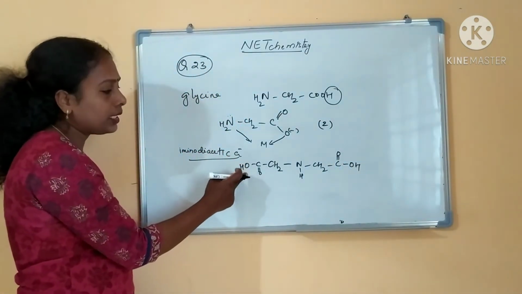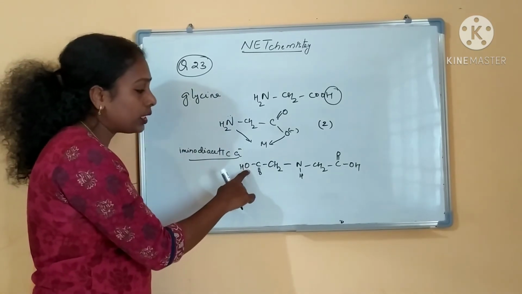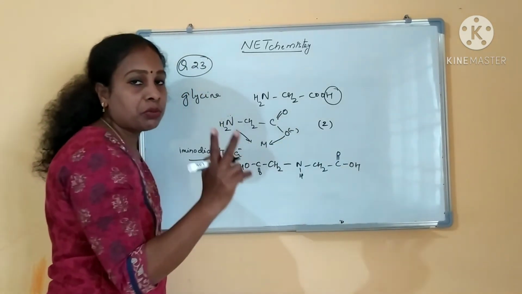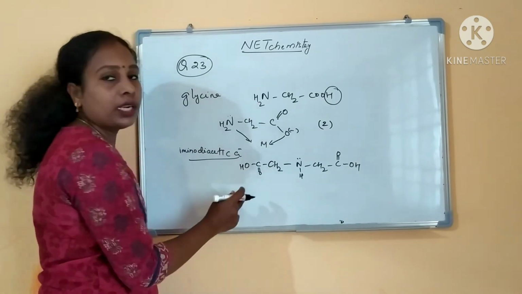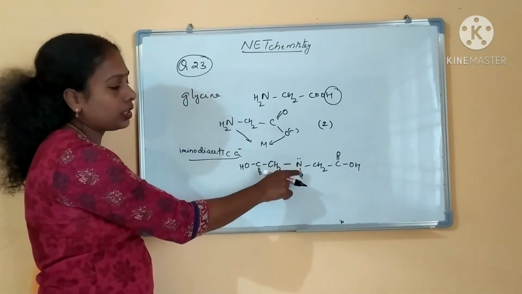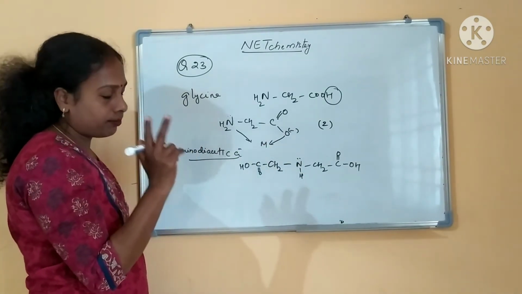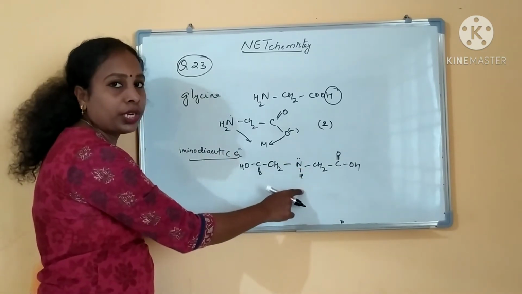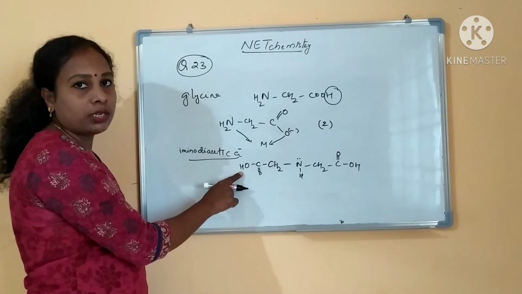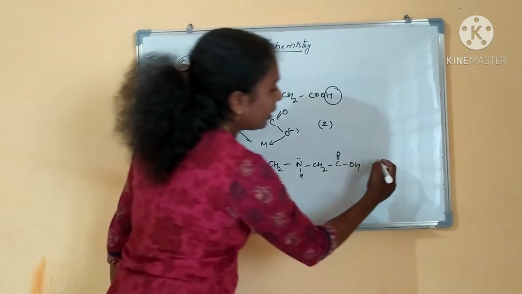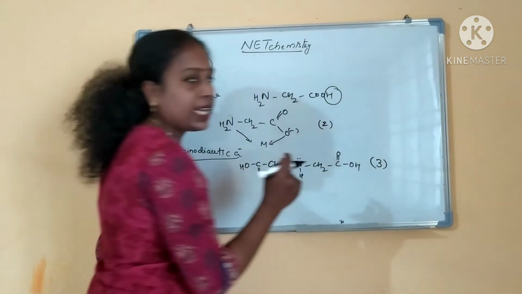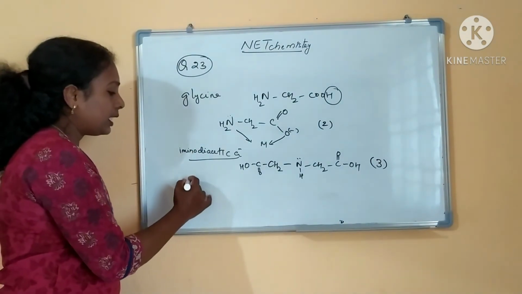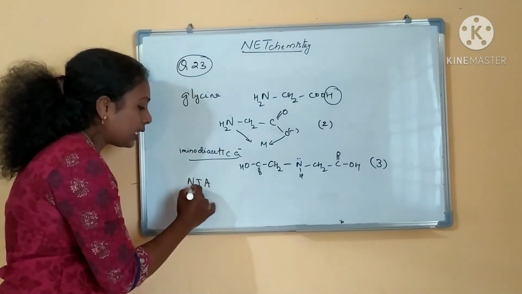If you see, there are two oxygen donors and one nitrogen. These three sites are bonding with the metal and making coordination bonds with the metal. So this is a tridentate ligand. What is the denticity? 3 is the denticity. And the next one is NTA. What is NTA?